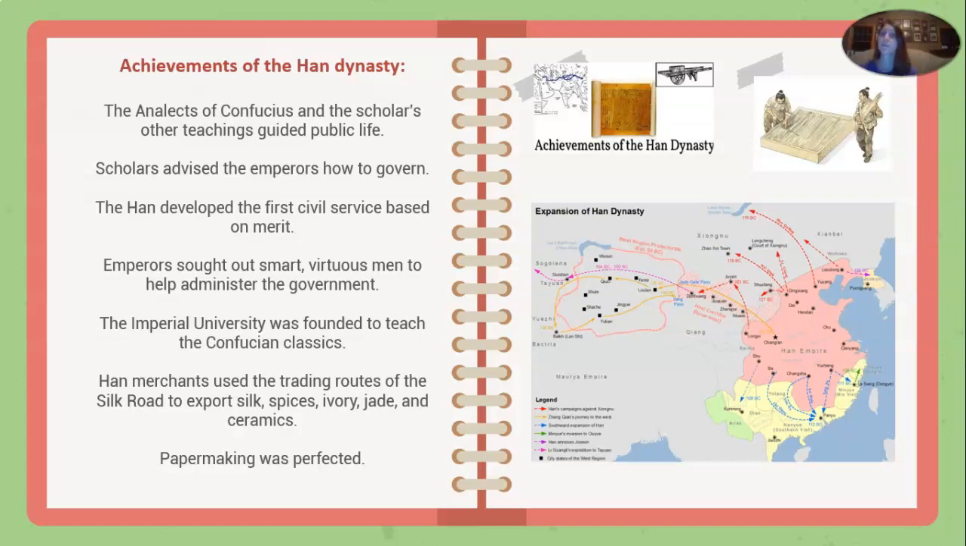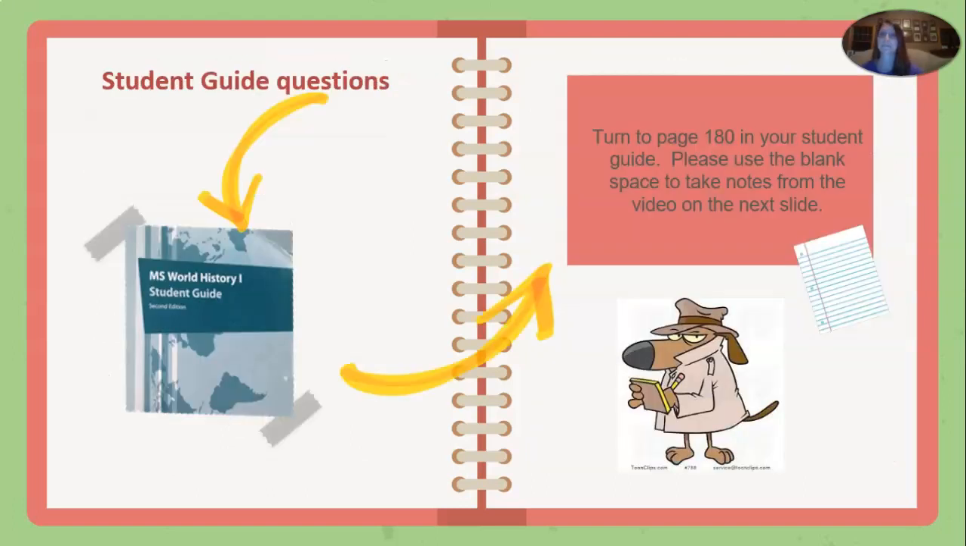The Han developed the first civil service based on merit, again, meaning people had to earn their place in government. It wasn't just given to them based on birthright. Emperors sought out smart, virtuous men to help administer the government. The Imperial University was founded to teach the Confucian classes. Han merchants used the trading routes of the Silk Road to export silk, spices, ivory, jade, and ceramics. And then papermaking was made and perfected during this dynasty.